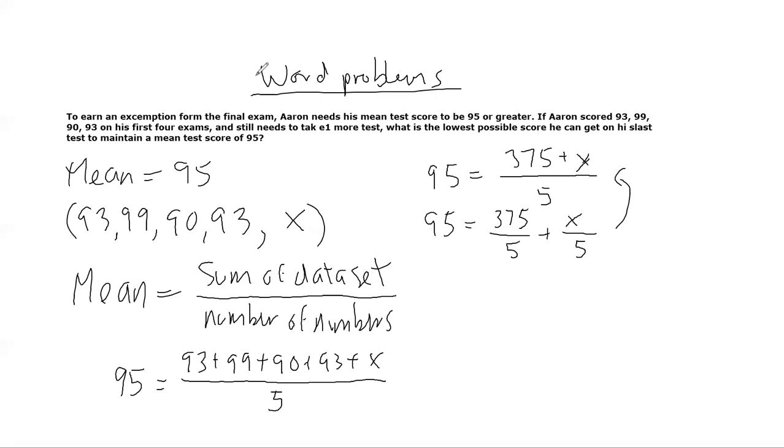So I'm going to separate it out and make it into its own fraction. And I'm going to divide what I do know, 375 by 5. So at this point, I can just divide 375 by 5. Let me go ahead and do that really fast on my calculator.